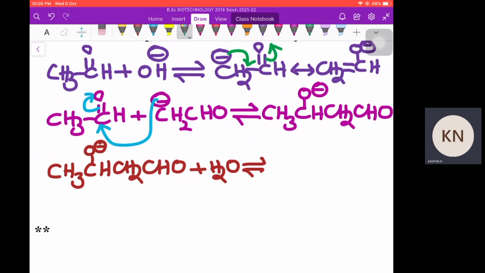The OH minus takes up the alpha hydrogen and water is removed, so that water is consumed here and the proton is added to the oxygen.